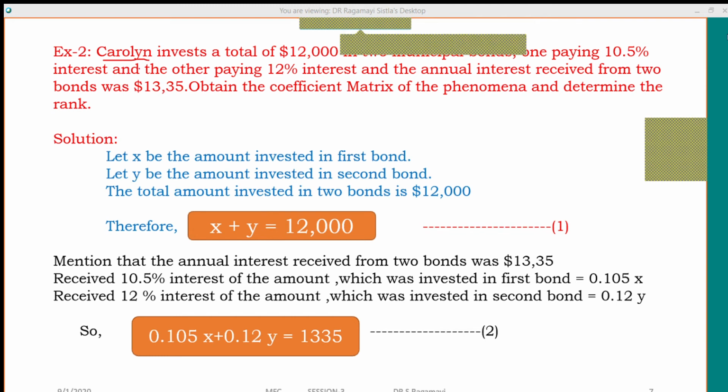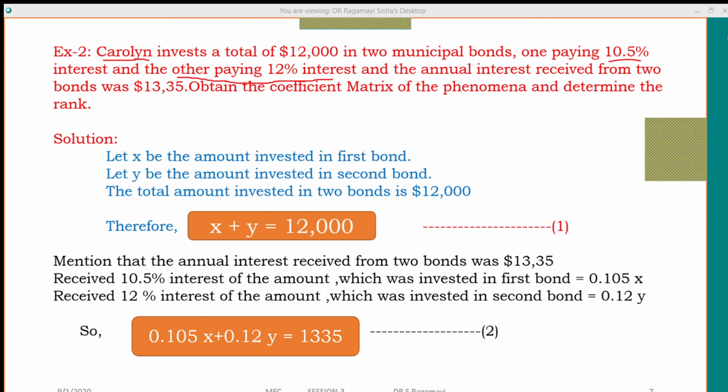By the end of the financial year, the person gets 10.5% interest on the amount invested in the first bond, and from the other bond, 12% interest on the amount invested in the second bond.